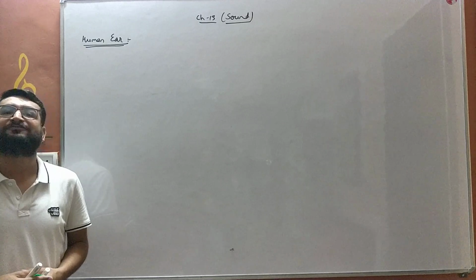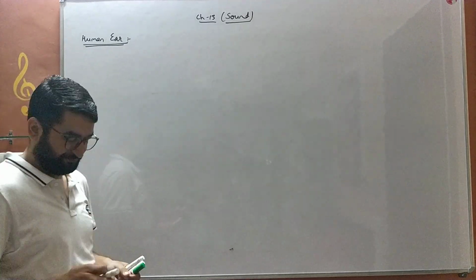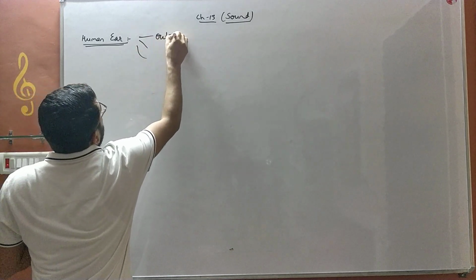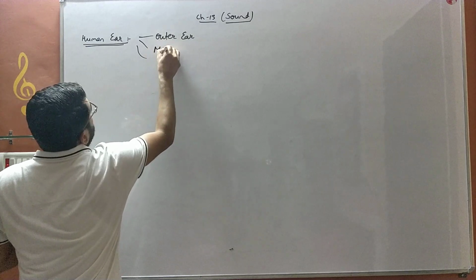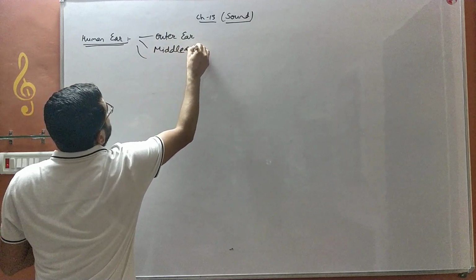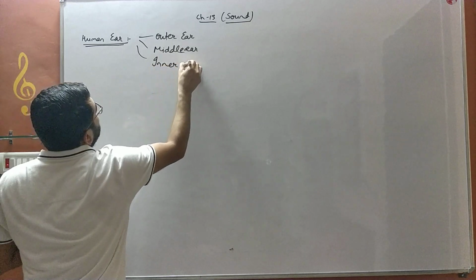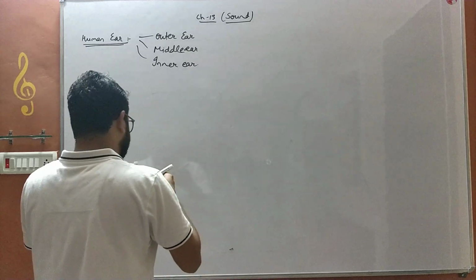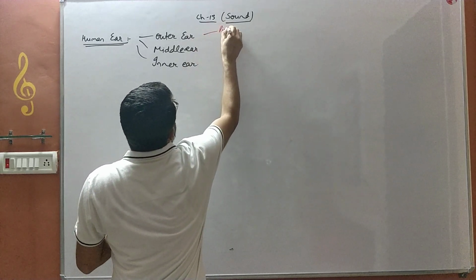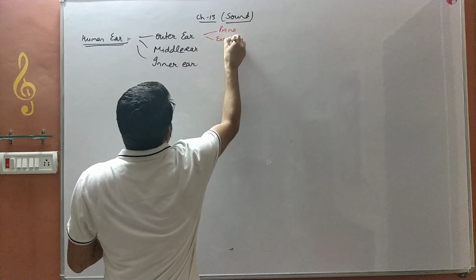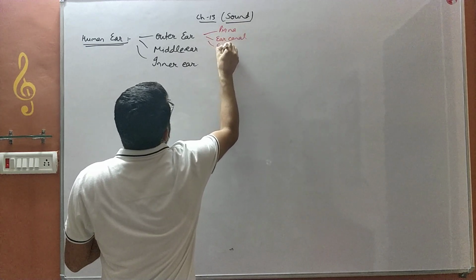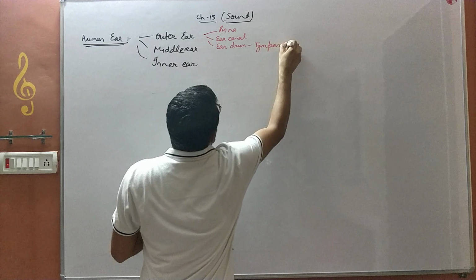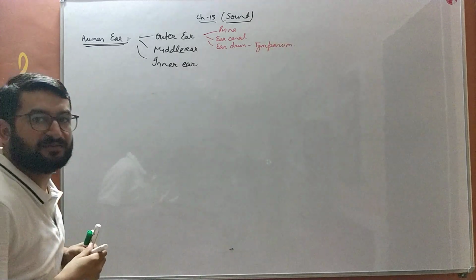Next topic which we have to discuss is the human ear. The human ear is composed of three parts: outer ear, middle ear, and inner ear. These parts are further divided into various parts. The outer ear has the pinna, ear canal, and eardrum, which is also known as tympanum or tympanic membrane.